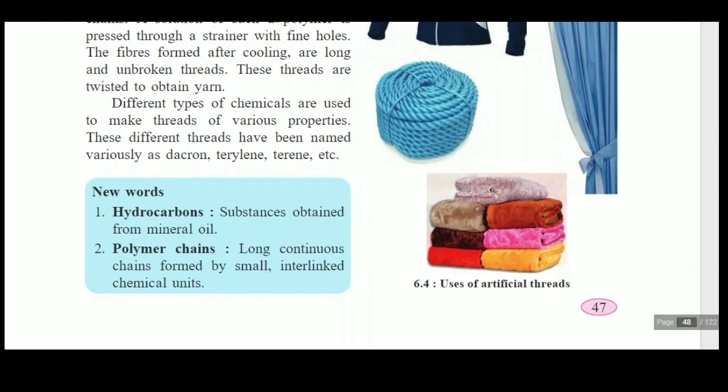Various hydrocarbons, that is hydrogen and carbon groups, obtained from mineral oils are used to make polymer chains. Polymer means many chains; collectively there is a formation of a long chain structure, it is called a polymer. So here a solution of such a polymer is pressed through a strainer with fine holes.